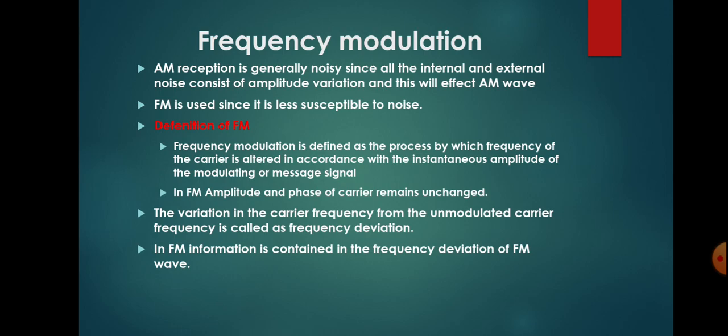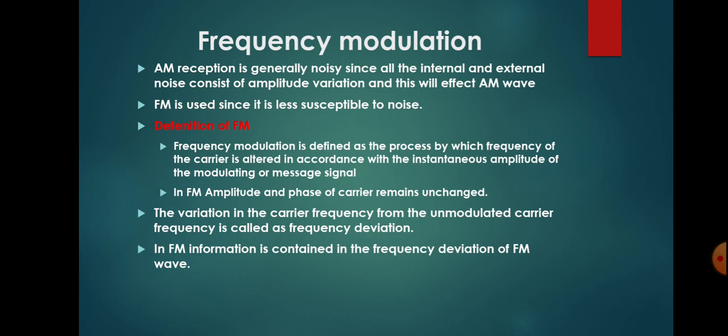So let us see the definition of FM. Frequency modulation is defined as the process by which the frequency of the carrier is varied in accordance with the instantaneous amplitude of the modulating signal or message signal. Here we have a modulating signal and also a carrier signal. The carrier signal is a high frequency signal and the modulating signal is a lower frequency signal. We vary the frequency of the carrier in accordance with the amplitude of the modulating signal. That means the information will be in the frequency of the carrier.